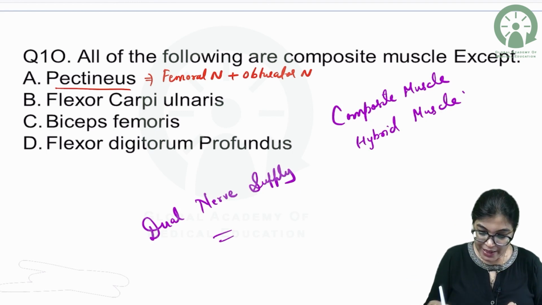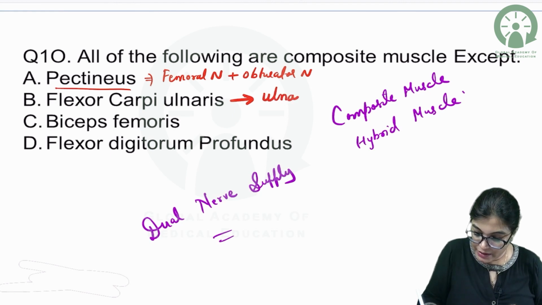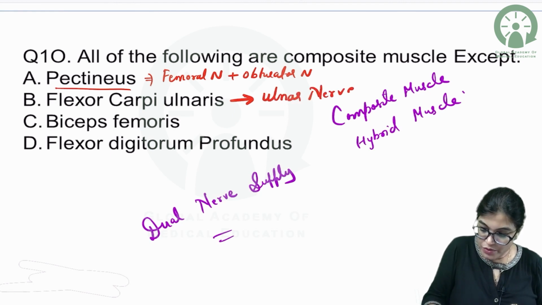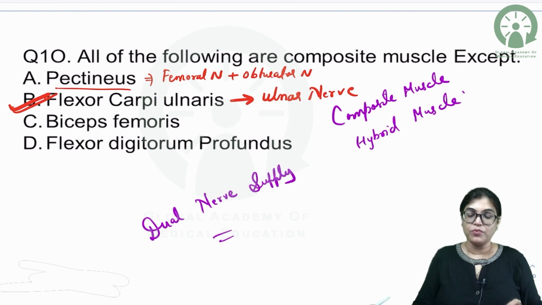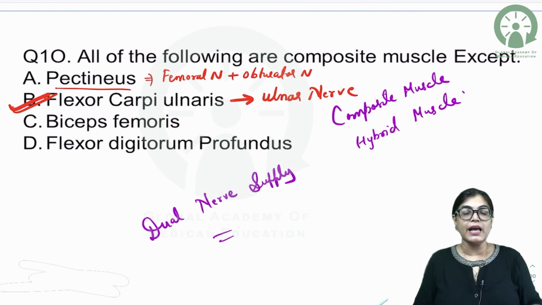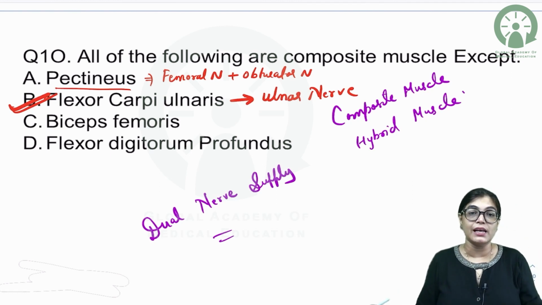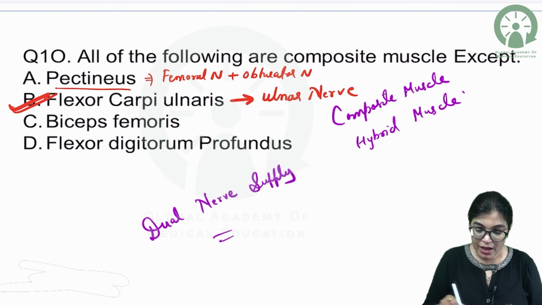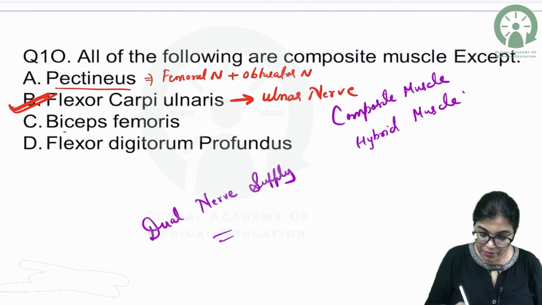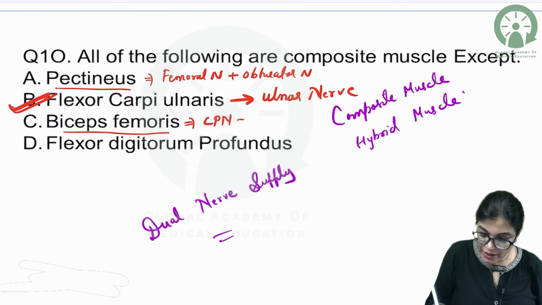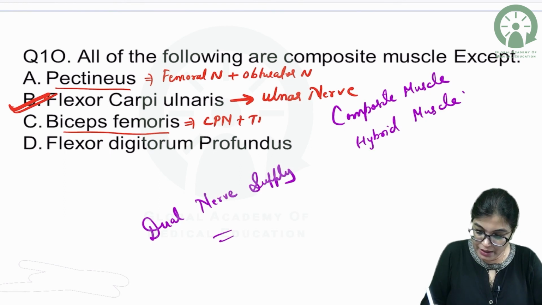When I am talking about flexor carpi ulnaris, it is getting innervation from ulnar nerve, only one nerve. So, it is not an example of composite muscle. Flexor carpi ulnaris is getting innervation by a single nerve, the ulnar nerve, so it is not an example of composite or hybrid muscle. When I am talking about the biceps femoris, it is getting innervation from common peroneal nerve and also the tibial nerve.